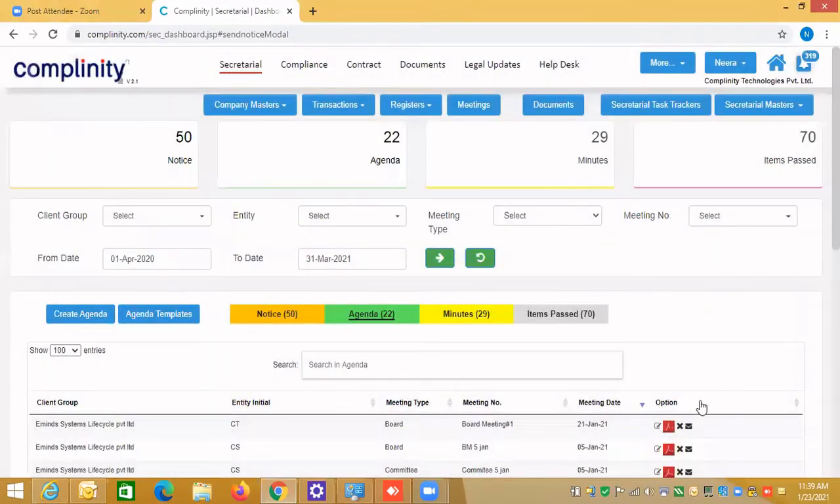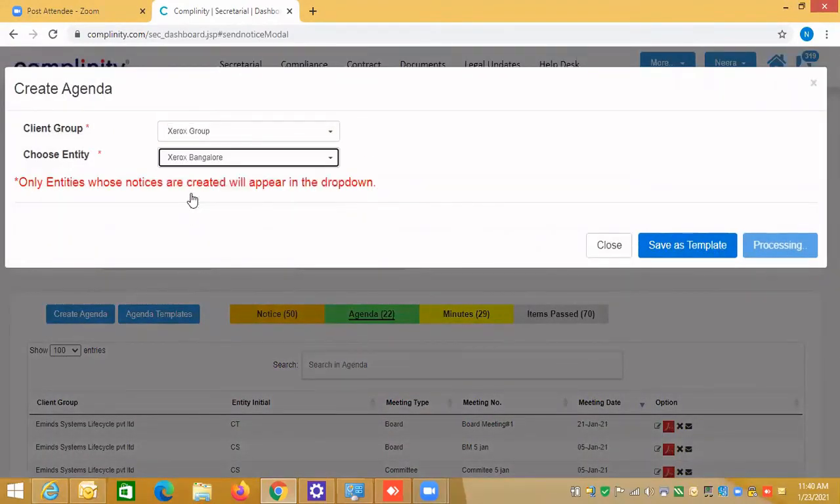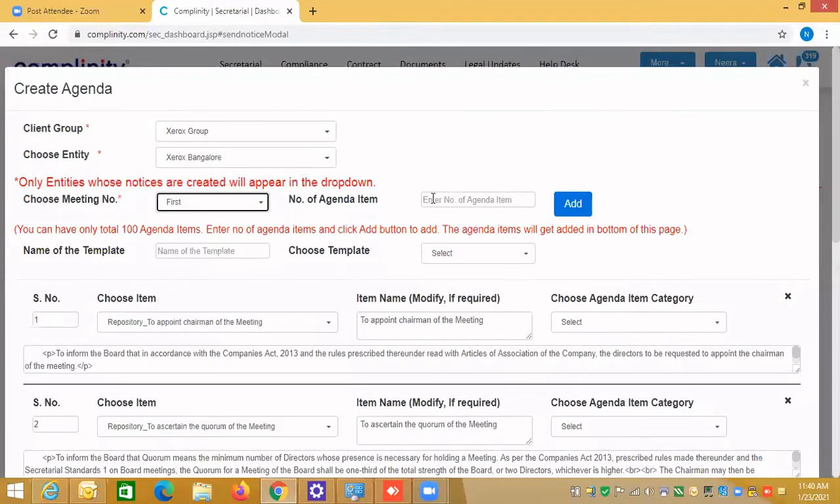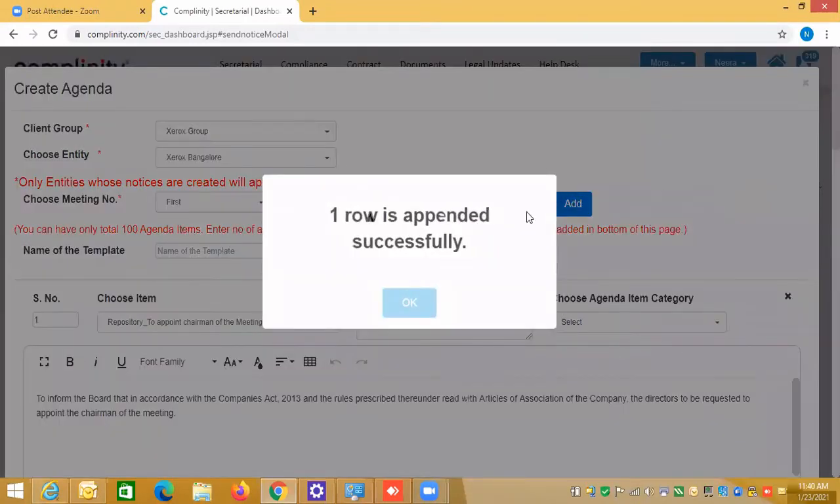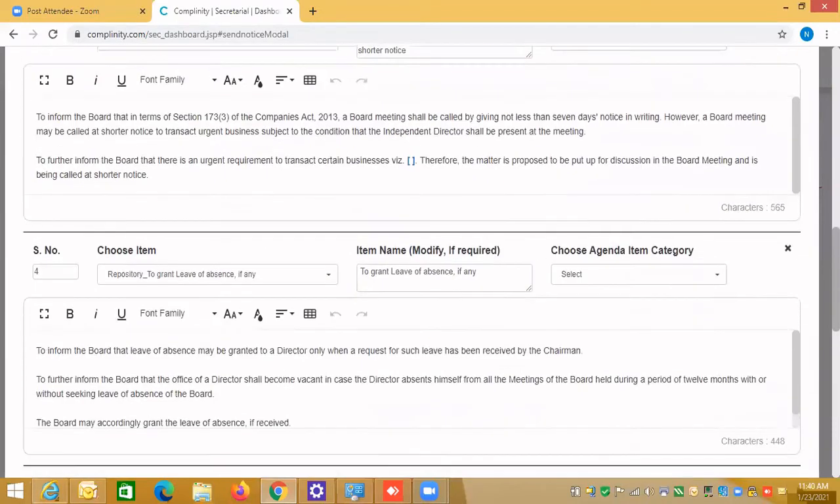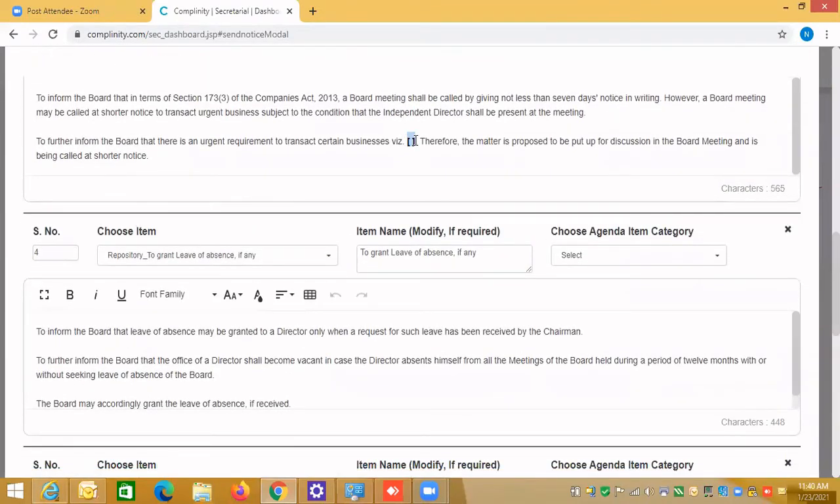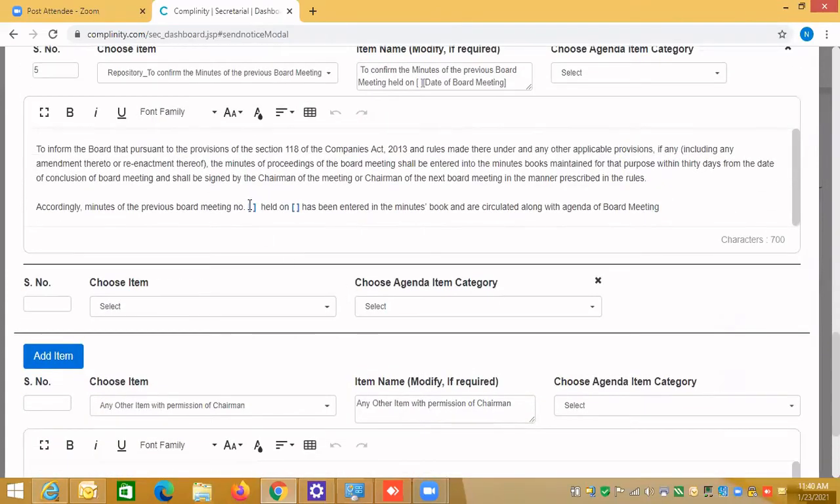I think I've created, just give me a minute. Sorry, I think I've not saved it. That one row is appended successfully. So just meeting number 1 and the date putting first, then